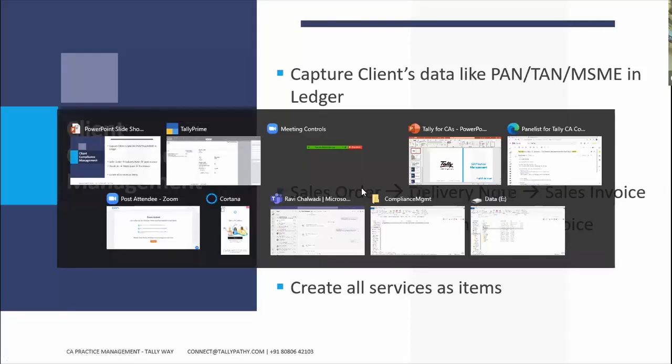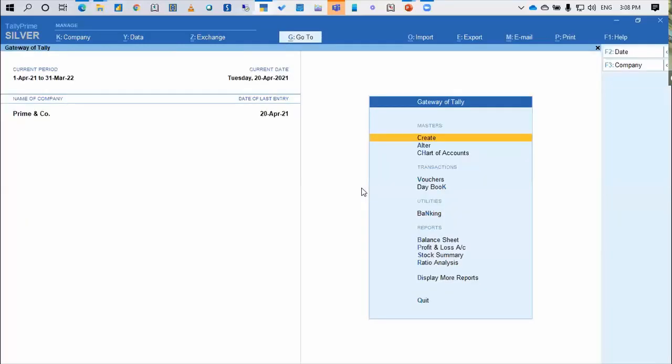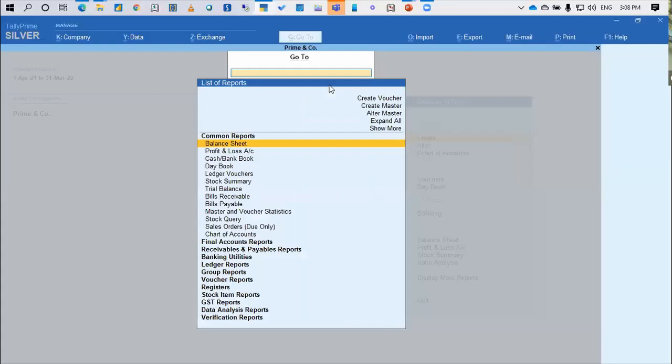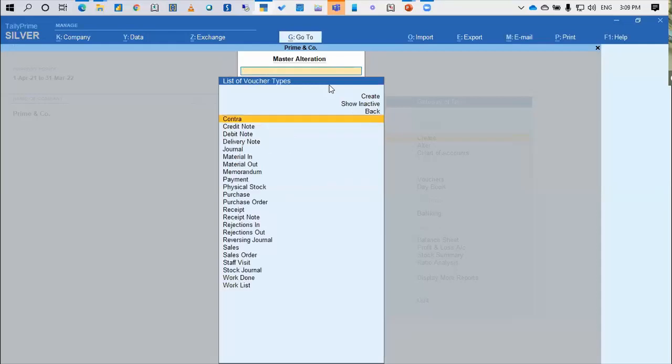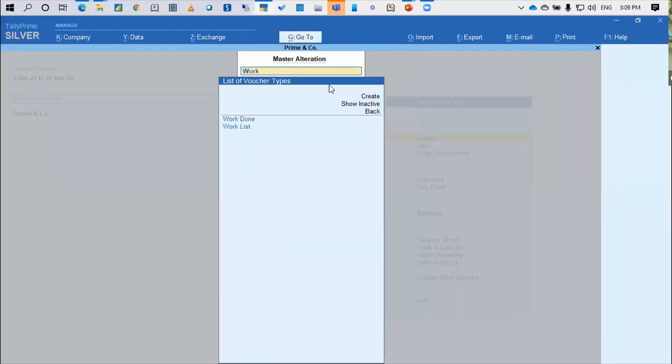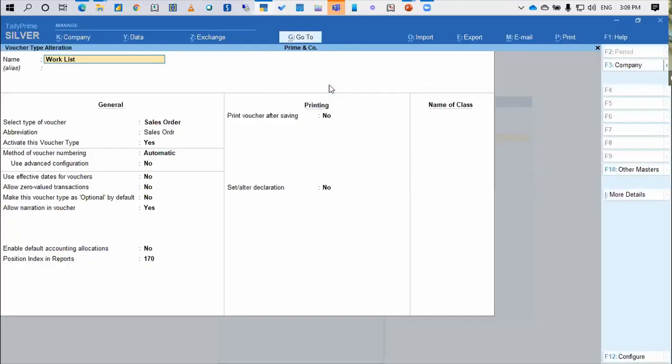Here I'm coming to the gateway of Tally. I'm going to Alter Master. Why Alter Master? Because I've already created those masters. Once you are doing it for your firm, you can go and create the master. So I'm going to the voucher type, Work List. I've created this voucher type called Work List, and it is a sales order inside the Tally. All right, so this is one configuration.